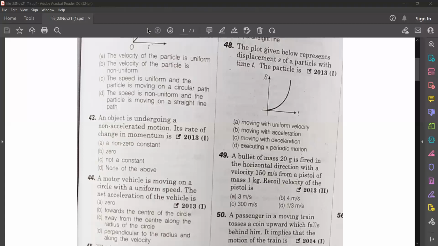We are going to see some previous year physics questions of NDA. So all of you read the question number 48.